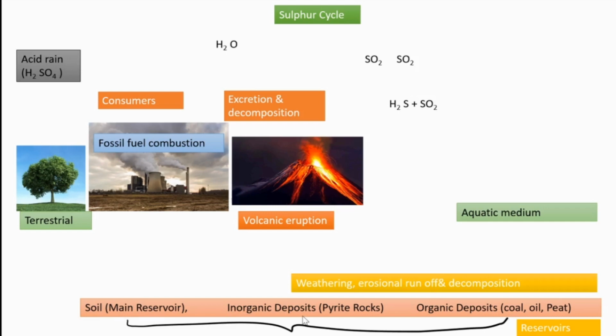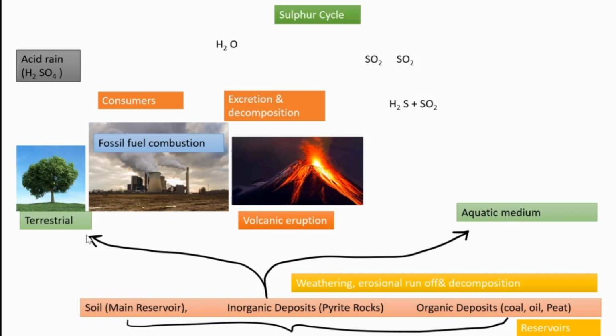Then inorganic deposits like pyrite rocks, and similarly organic deposits like coal, oil, and peat, all stand as the reservoir for sulfur. From this reservoir, processes like weathering, erosion, and decomposition release the sulfur, and it reaches both the terrestrial and aquatic medium.